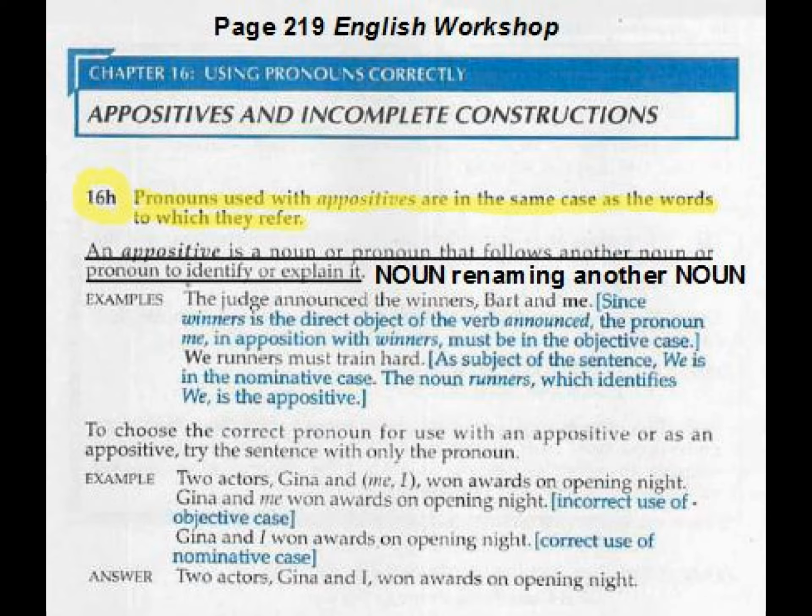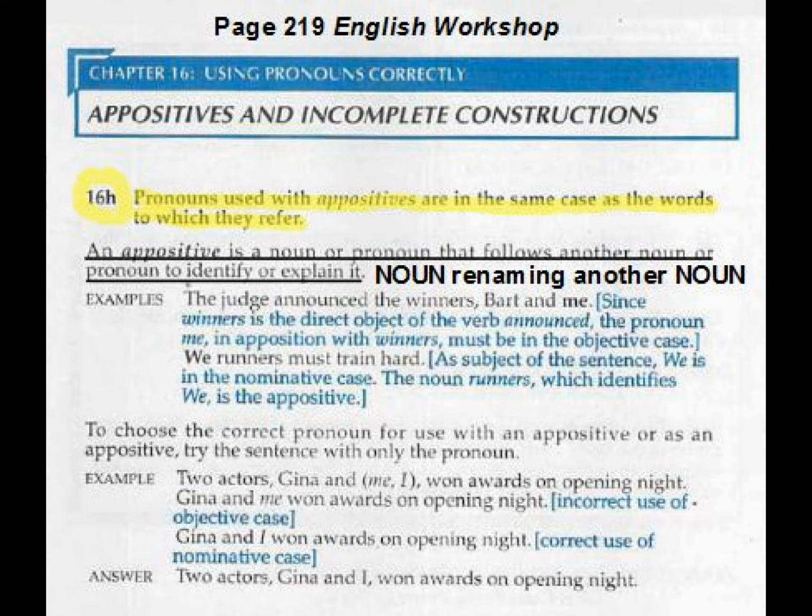We runners must train hard. As subject of the sentence, we is the nominative case, the noun runners, which identifies we, is the appositive. So just always pay attention. Your pronoun in your appositive phrase is renaming another part of speech, and it might be a noun acting as a subject, or it might be a noun acting as a direct object, an object of a preposition, or an indirect object. So just pay close attention.